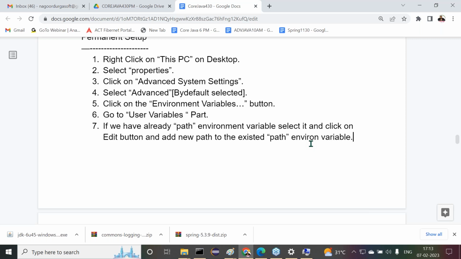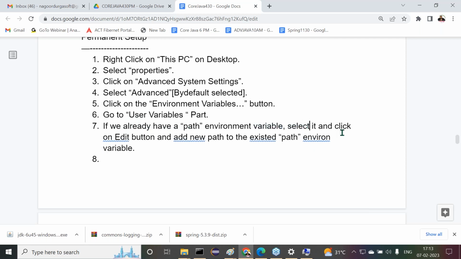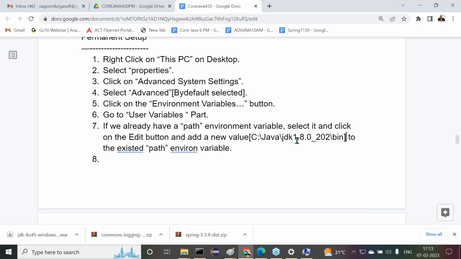Right, sir. Now this is the point here. What I'm telling there: if you already have a path environment variable, select it and click on the edit button and add a new path value. Add a new value instead of saying the path. Now add a new value. What is this new value here? Now tell me. This was to add a new value to the existing path environment variable. Clear or not?